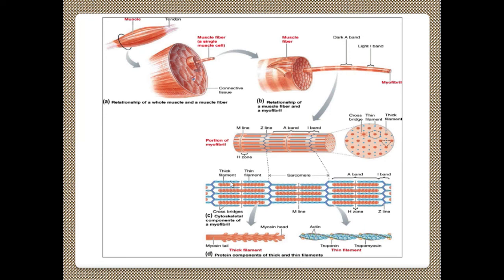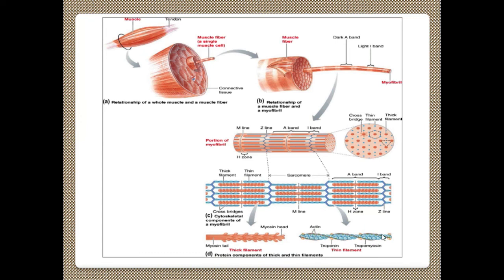Here in the sarcomere unit you have thick filament, thin filament, that is myosin, actin, and cross bridges. So the cytoskeletal components of a myofibril are thick filament and thin filament. Then the sarcomere unit: this is one sarcomere unit, another sarcomere unit, another sarcomere unit. At the center of the sarcomere you have M line, and this entire region is A band. This is I band. This M line region is H zone. This is Z line.